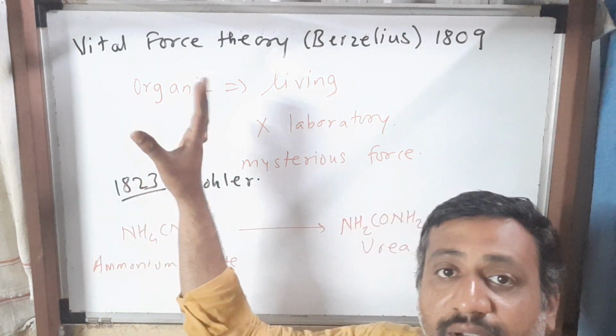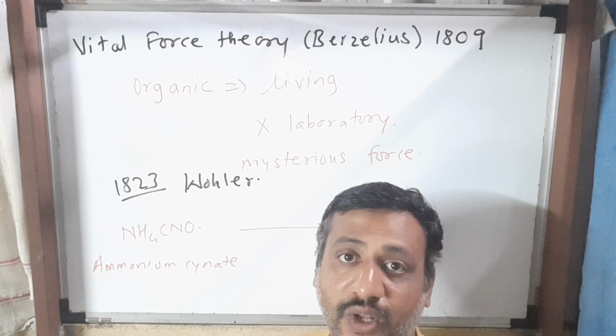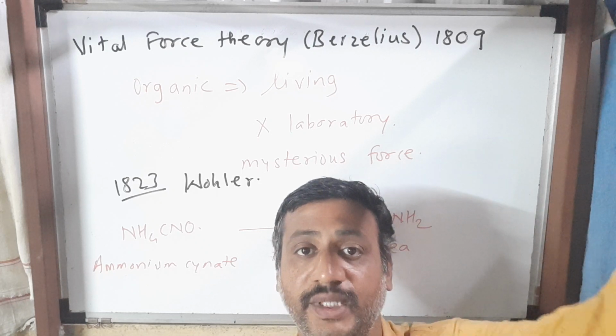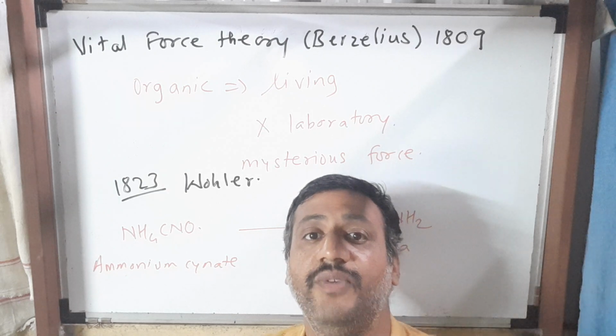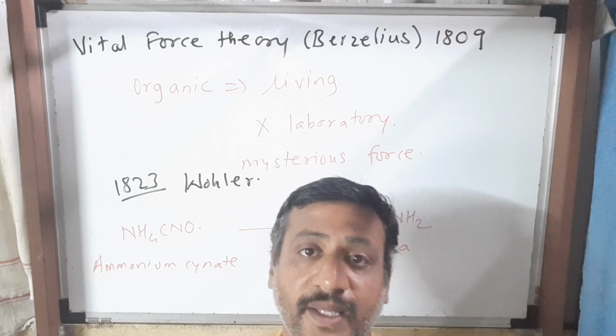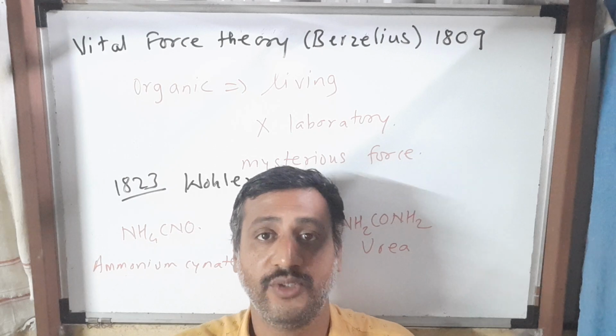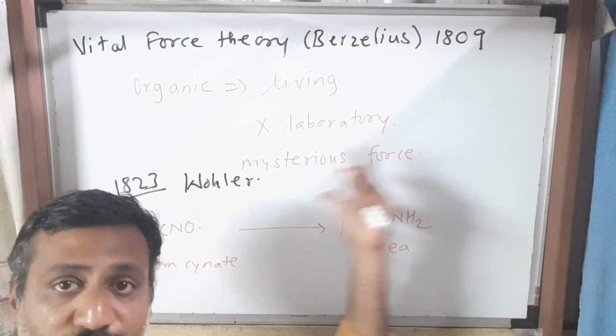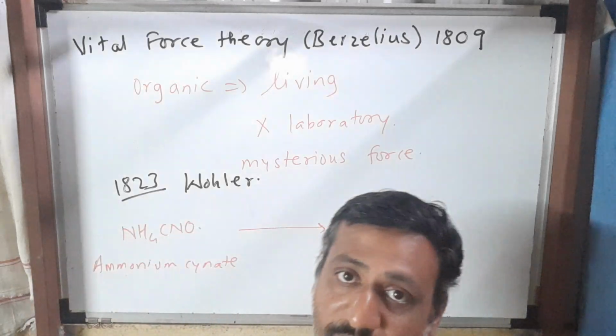Initially, according to the vital force theory, organic compounds couldn't be synthesized in a laboratory. They should be obtained from living things: plants, animals, or the decay of plants and animals. The source should be biotic.